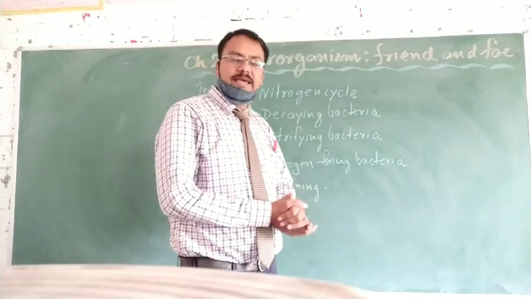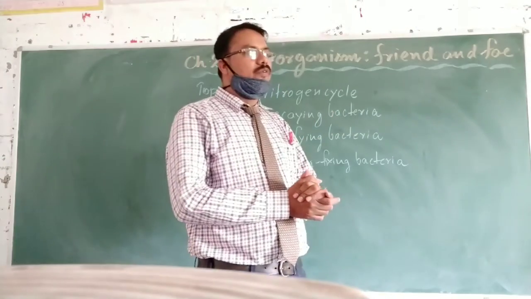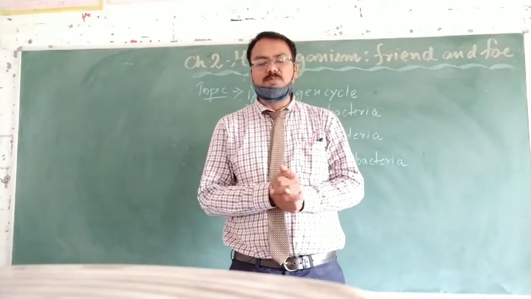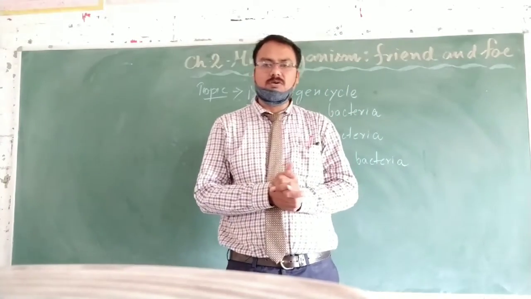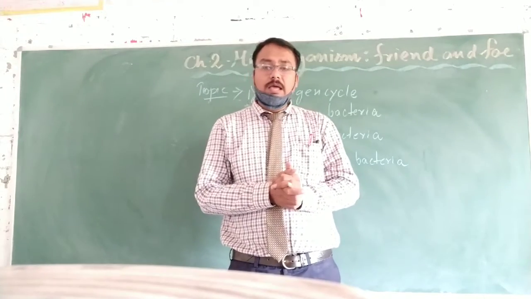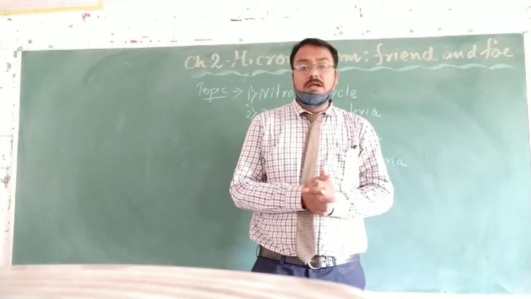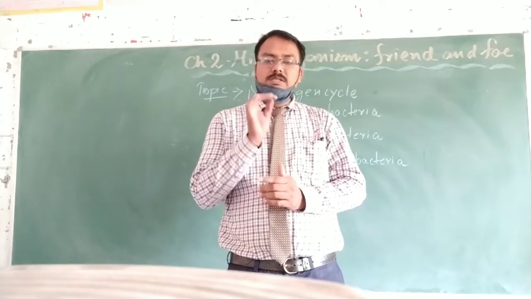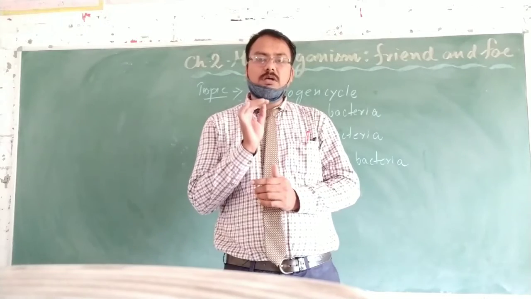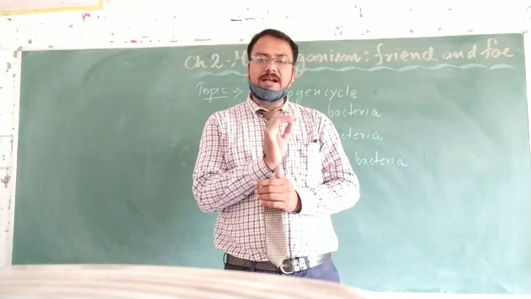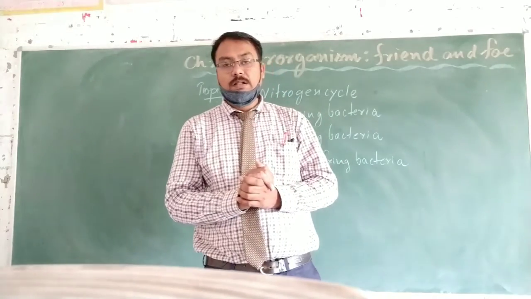What is the nitrogen cycle? Students, you know very well that various types of gases are present in our atmosphere: nitrogen, oxygen, carbon dioxide, helium. Among these gases, nitrogen is very abundant, 78% of all the gases is nitrogen.